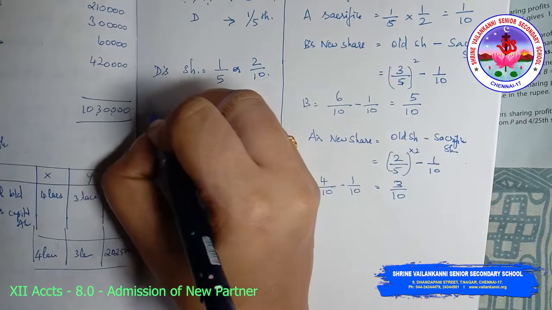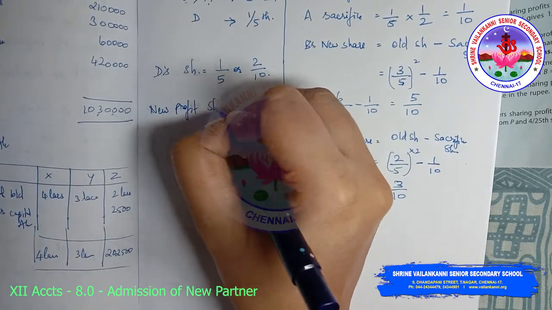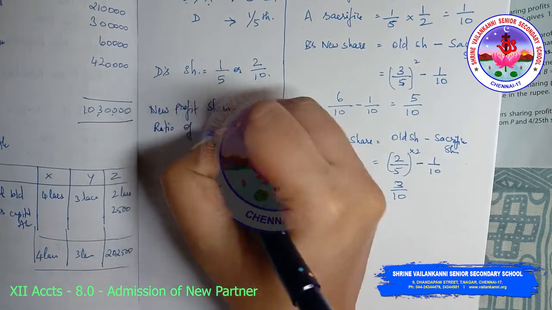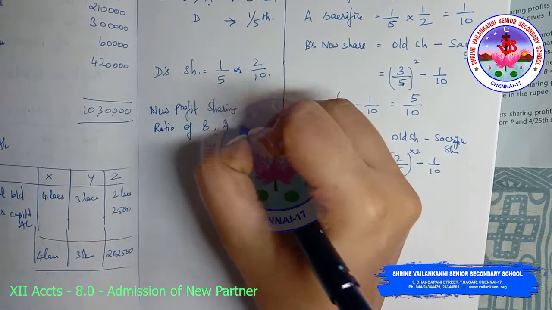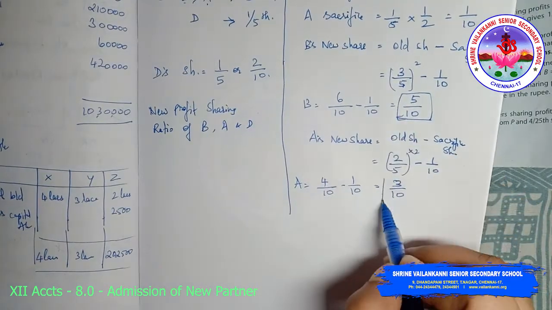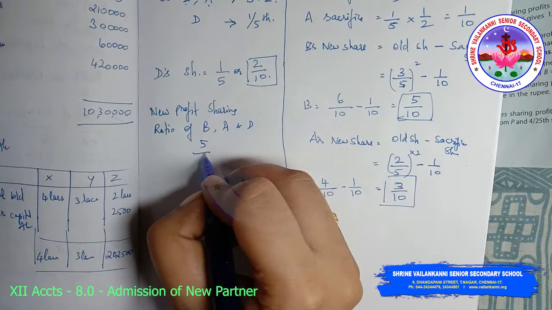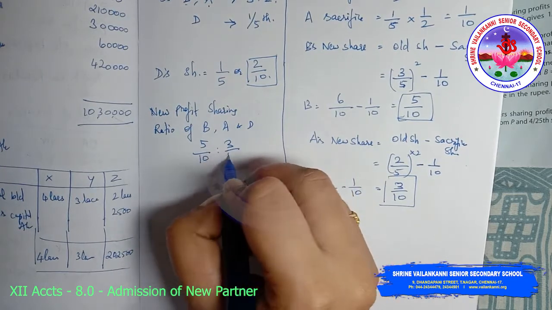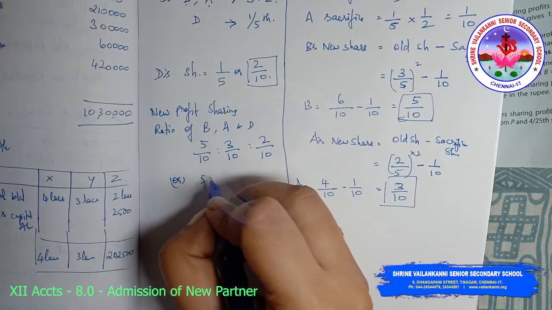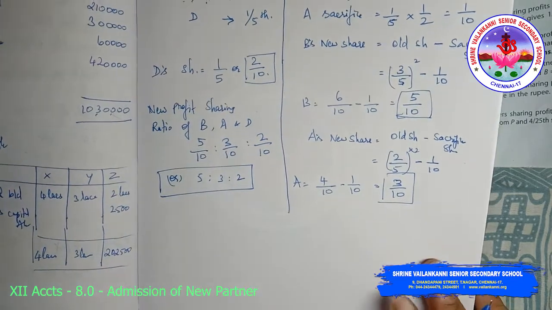So the new profit sharing ratio of B, A and D will be 5 by 10, 3 by 10 and 2 by 10. So 5 by 10 is to 3 by 10 is to 2 by 10, or 5 is to 3 is to 2. This is the answer.